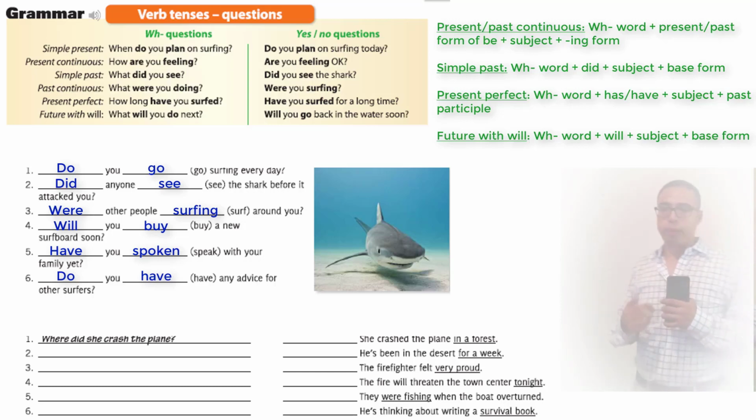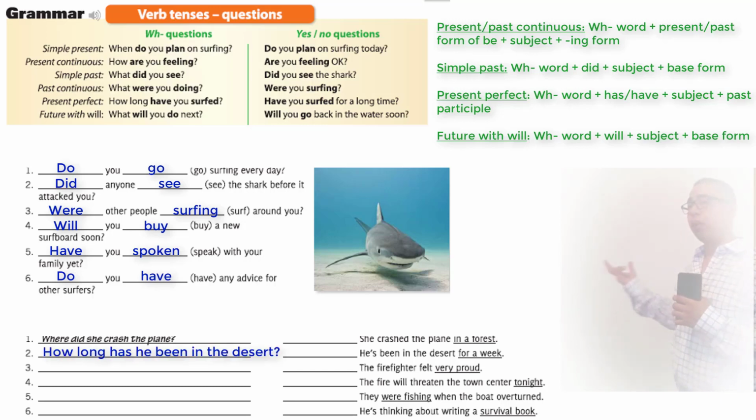Okay, so let's try it. It says, he's been in the desert for a week. Week is time-based, so we're going to use how. Okay, or how long? It says he's been in the desert. So the question is going to be, how long has he been in the desert?